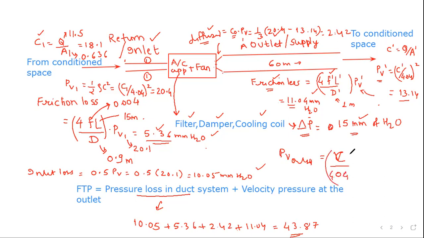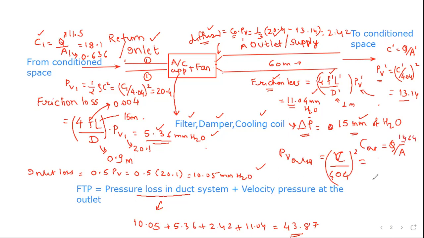Now what is the outlet velocity? Outlet duct velocity would be again Q by A, and if you do that calculation, knowing the area, you will get 14.64.